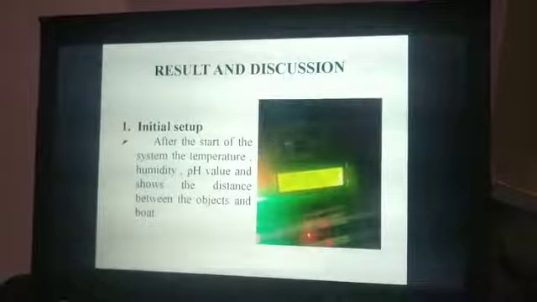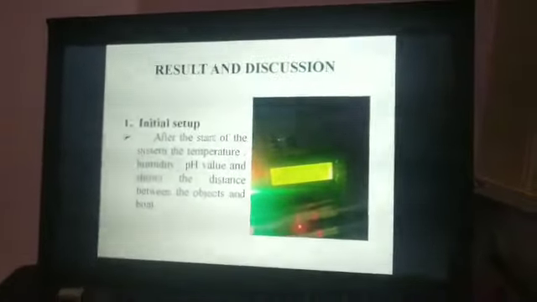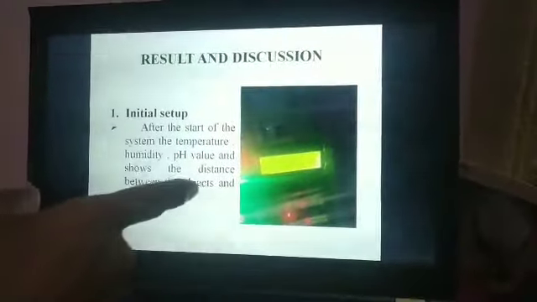Next, result and discussion. Here we can see the initial setup of our system. When we start up the system, we can see on the LCD display the temperature and humidity, the pH value, and the distance measured by the ultrasonic sensor. We can see it here.